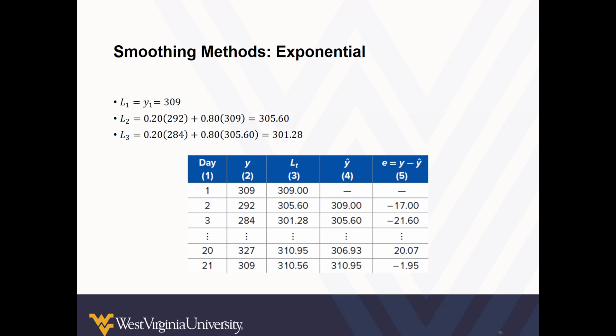So you can also do this in Excel if you have the Data Analysis ToolPak add-in. If you go to Data Analysis, Exponential Smoothing, you can add in the complement of alpha, and it will produce all of your predicted observations for you. So that's a fun feature to know about.